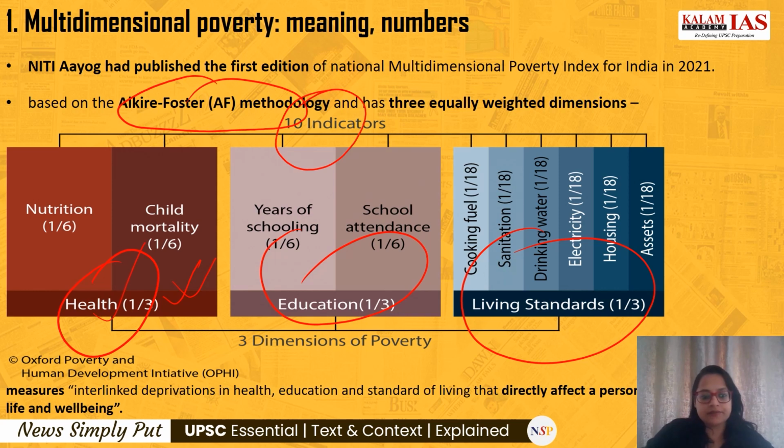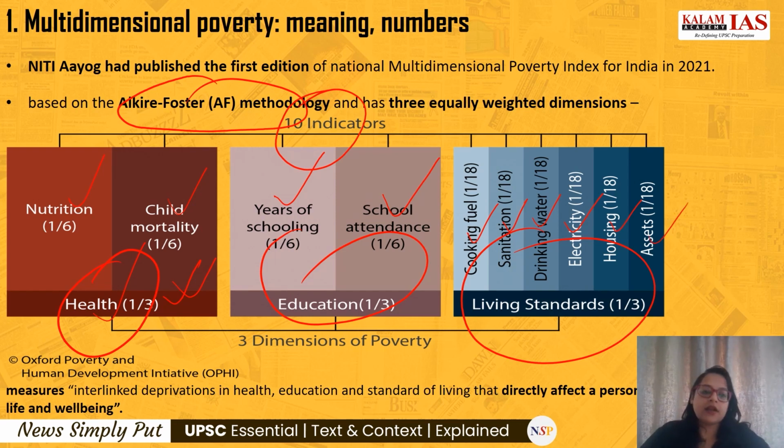Under health, nutrition is taken into account, and child mortality is taken into account. Under education, the years of schooling and school attendance are taken into account. And under living standards, cooking fuel, sanitation, drinking water, electricity, housing, and assets are taken into account.